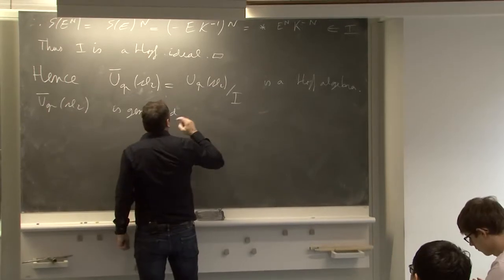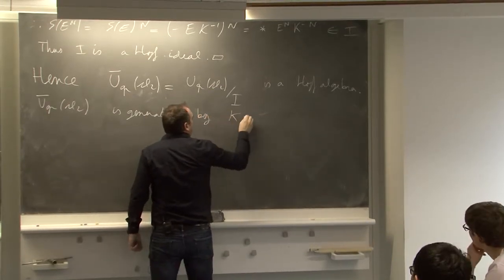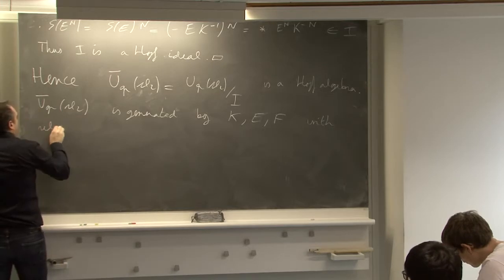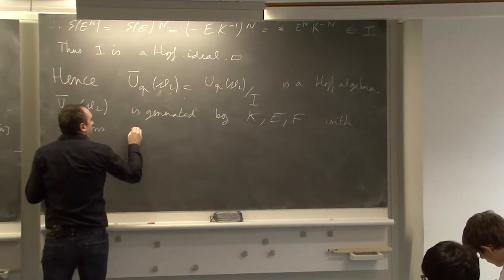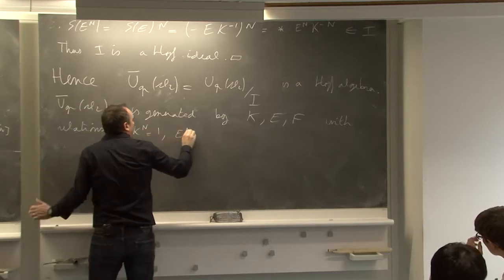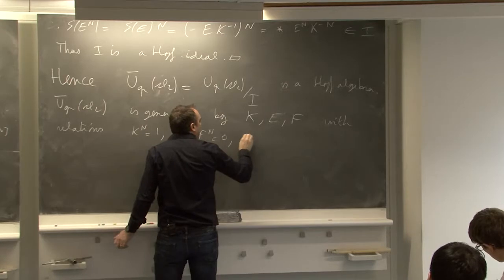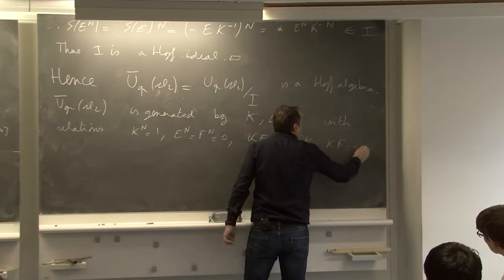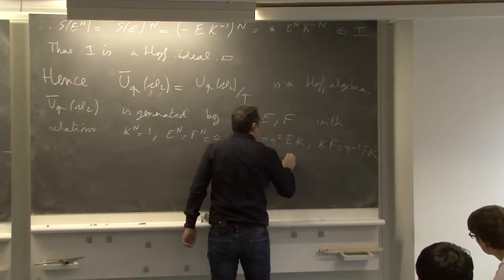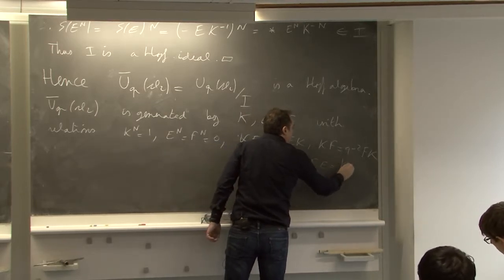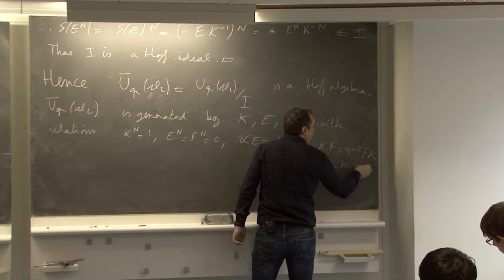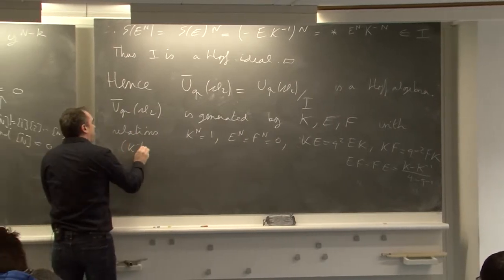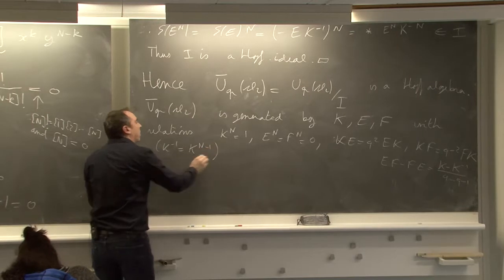I will denote them again by the same letters, so generated by K, E, F with relations K^n is 1, E^n and F^n are 0, KE is q squared EK, and so on, and K inverse is K^n minus 1.